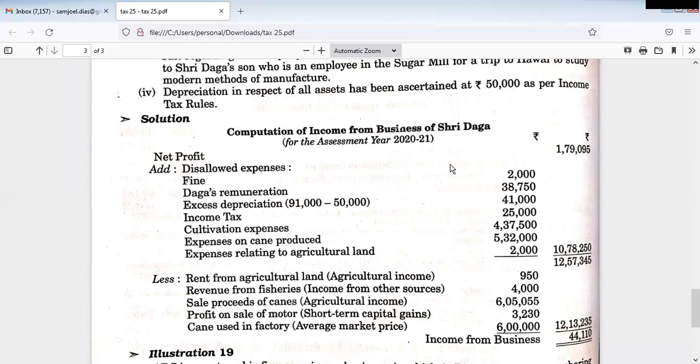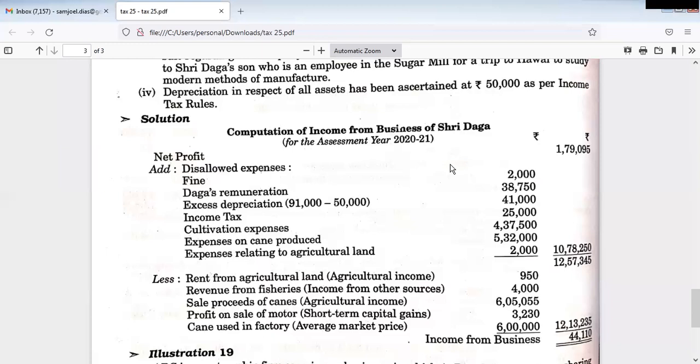First one is fine. We are not supposed to break any rules, but even if you are breaking the rules, for the same you cannot claim deduction as business expenditure according to the income tax provisions. The next, Dada's remuneration. As I've already said, he is a sole proprietor, head and tail of the business.